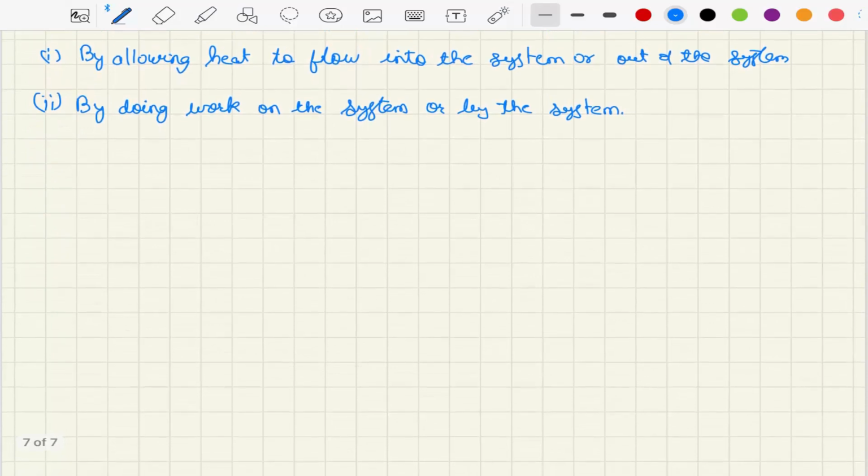So now let us consider a system whose internal energy is U1, right?